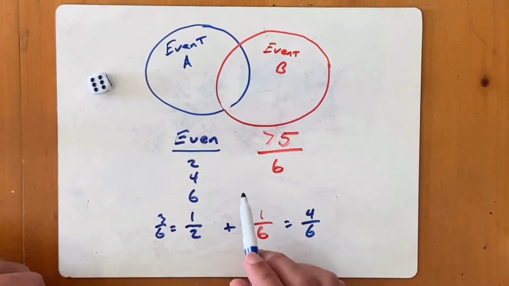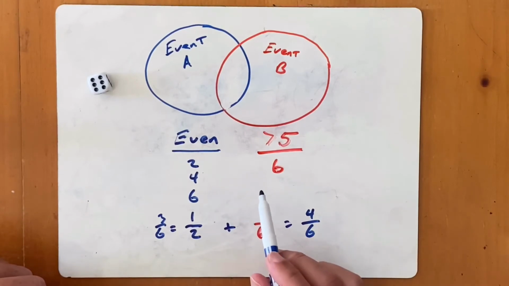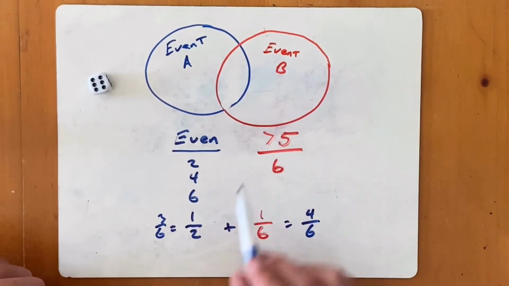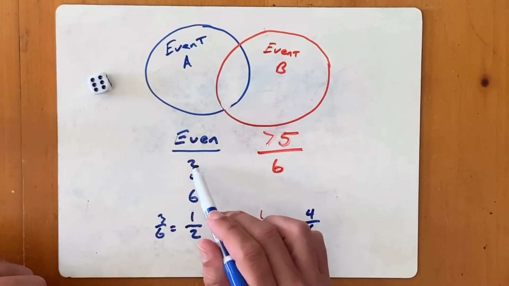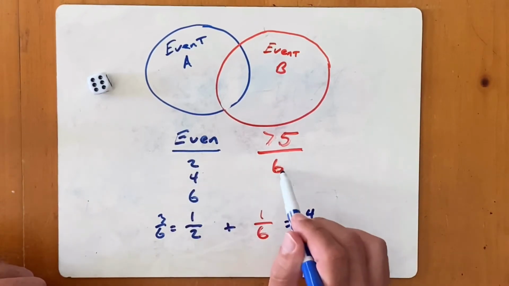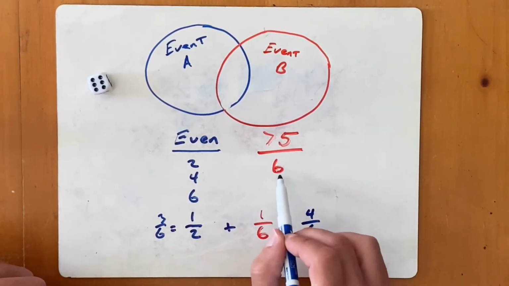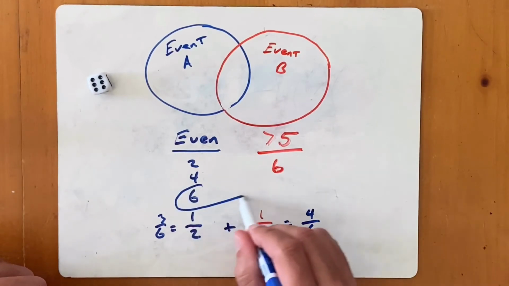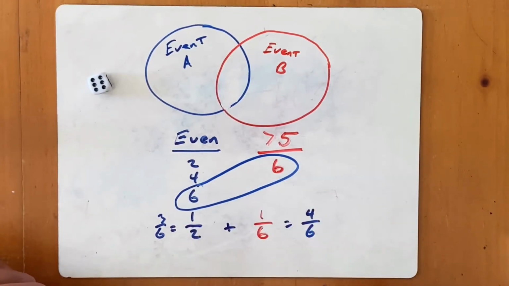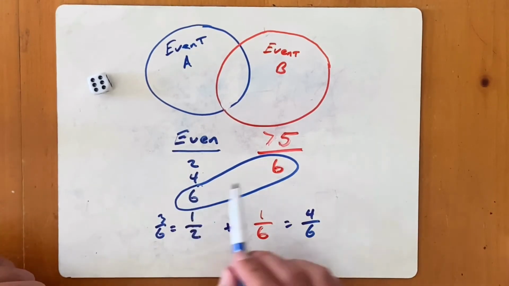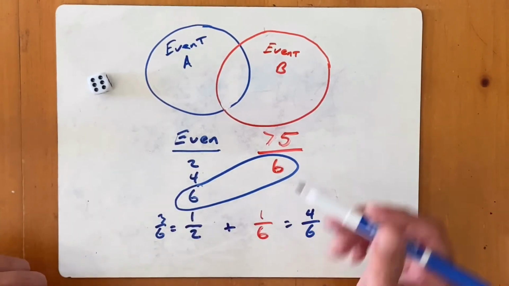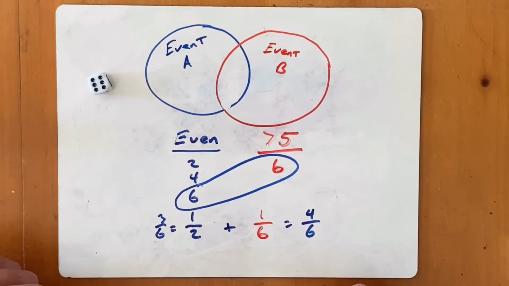So I have to make sure that I'm not double counting the same outcome for the 2 different events. So I've got a total of, I can roll a 2, a 4, and a 6, and then I could roll a 6. But I've already counted that 6. You see these 2 events are common. So anytime that I'm trying to find the total number of favorable outcomes, I'm going to add the individual outcomes together, but then I need to back out the total that satisfy both categories.